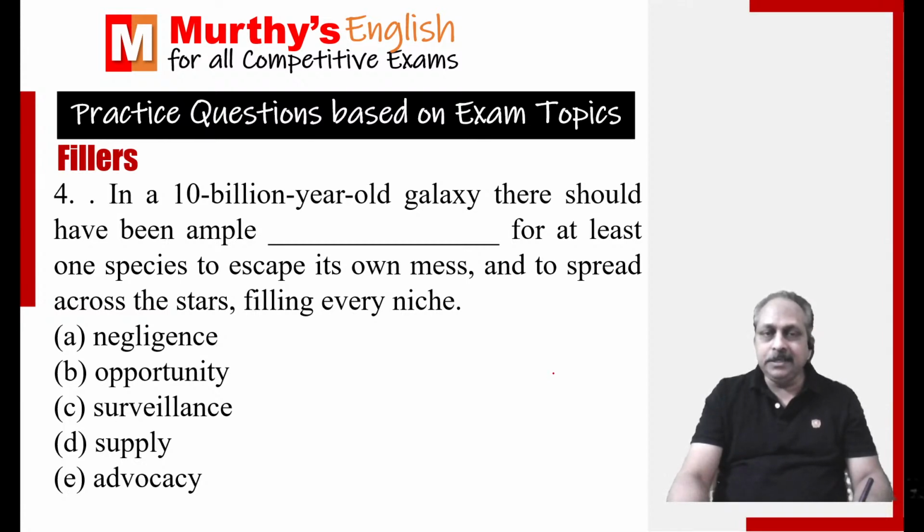In a 10 billion year old galaxy, there should have been ample opportunity for at least one species to escape its own mess and to spread across the stars, filling every niche. Niche means a particular position. Niche marketing, targeting a particular segment. Negligence, opportunity, surveillance, supply, advocacy.